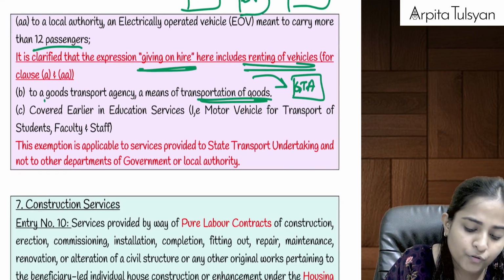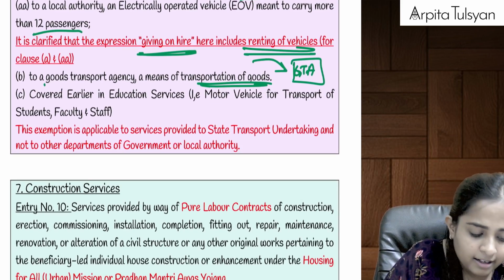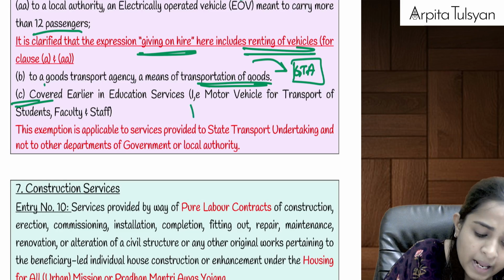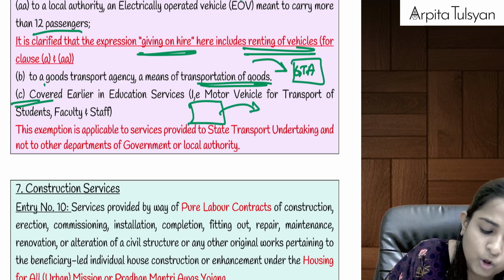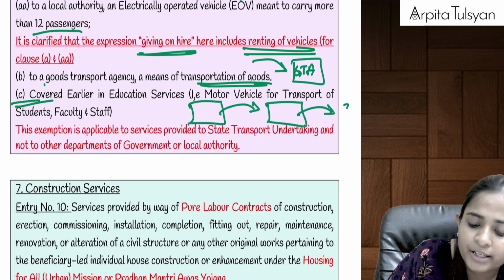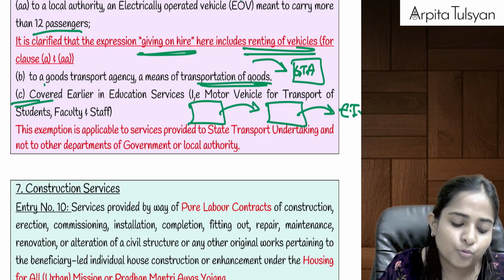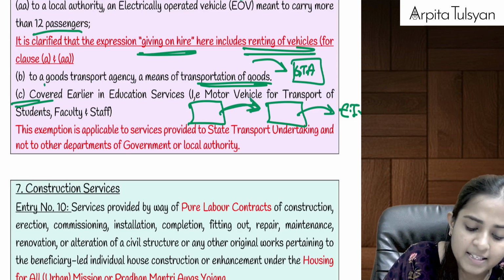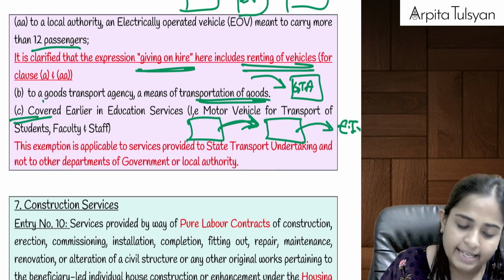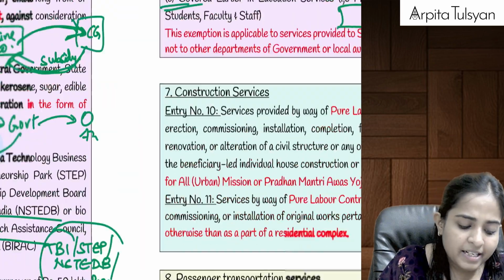Okay, it is going to be used for transportation of goods, and this C point we had already covered here. If we are giving any motor vehicle to a company who is going to give further services to an educational institution for transportation of students, faculty or staff, then even this hiring service will be totally exempted. Are you clear with this? Please be clear with the name.